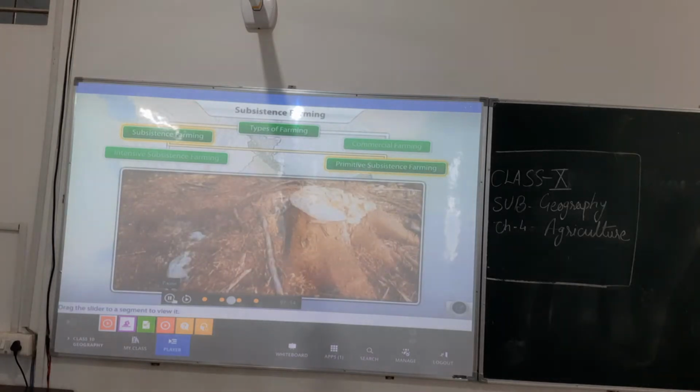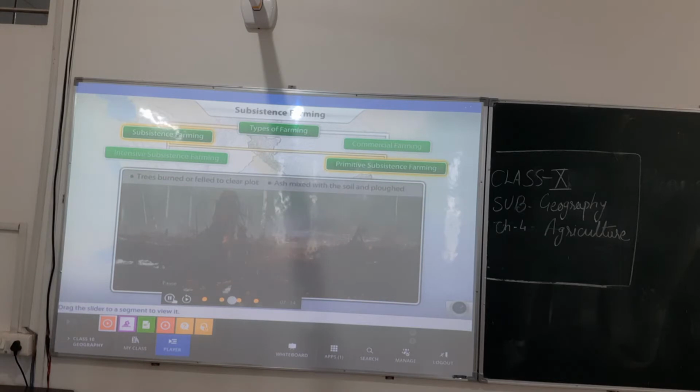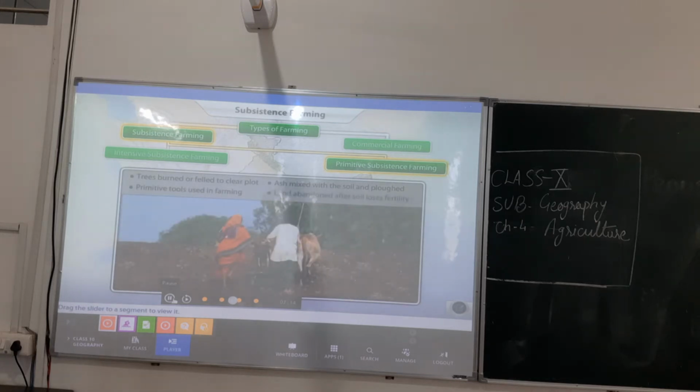In shifting cultivation, a plot of land is cleared by felling or burning of trees. The ash is then mixed in the soil and the land is plowed using primitive tools. Once the soil loses its fertility, the farmer shifts to a new plot of land. The shift happens usually after a period of 2 years.